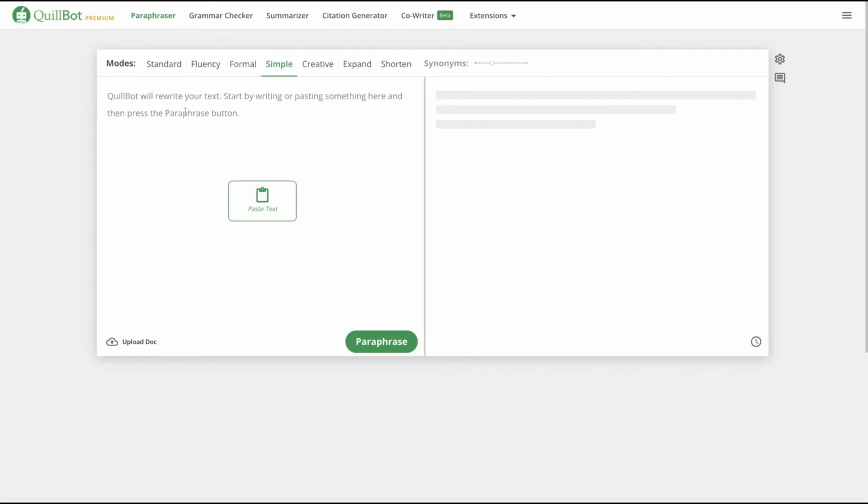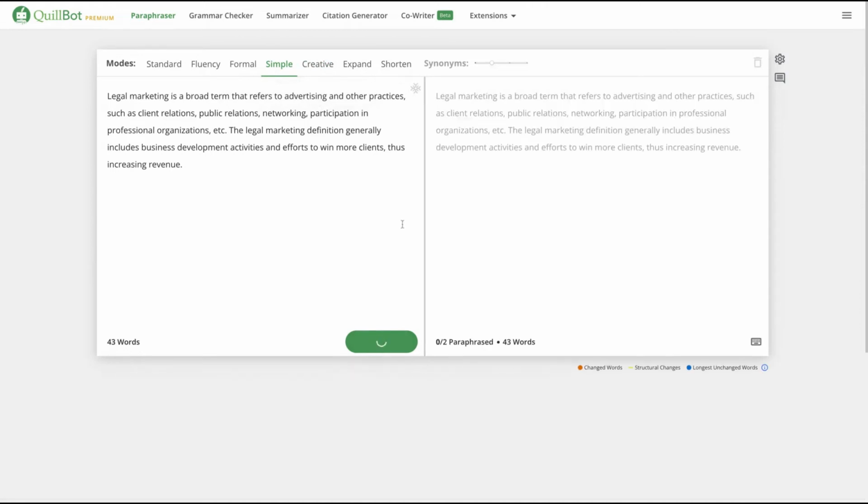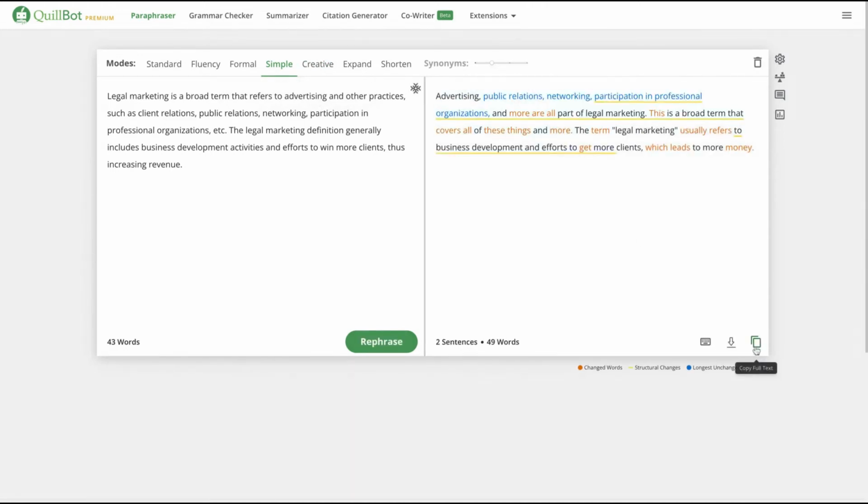Then you go to Killbot with that text and you select the kind of mode you prefer. I want to create from that piece of content something simple. So I'm gonna go to the simple mode and I'm gonna paraphrase. I like that result. I'm gonna copy and paste, and then I'm gonna go back to Brainwork.